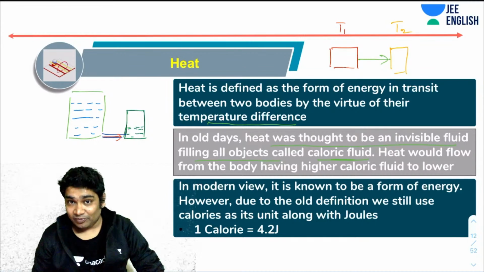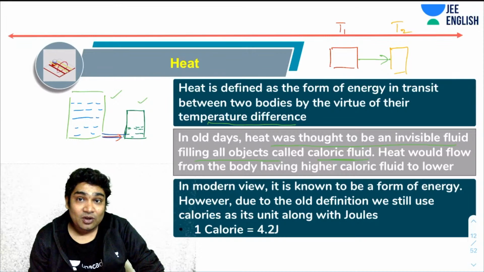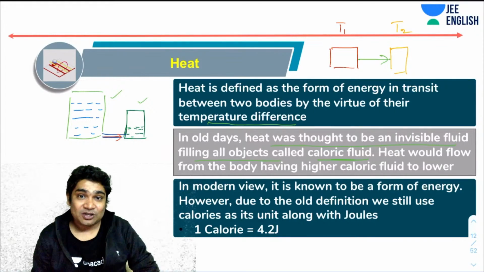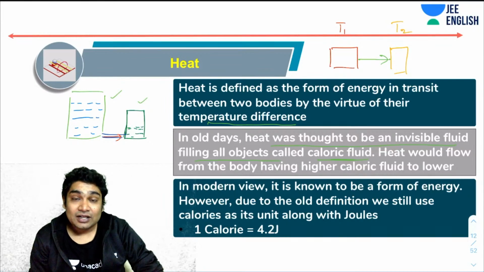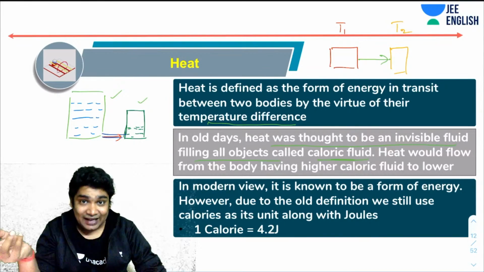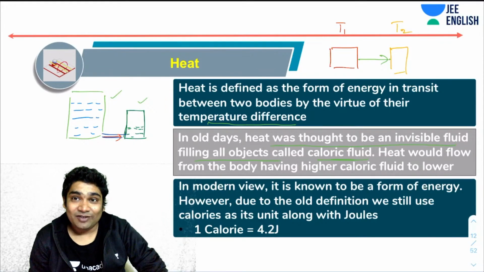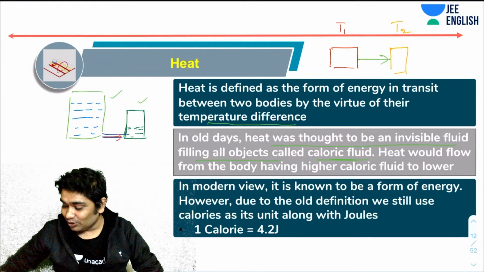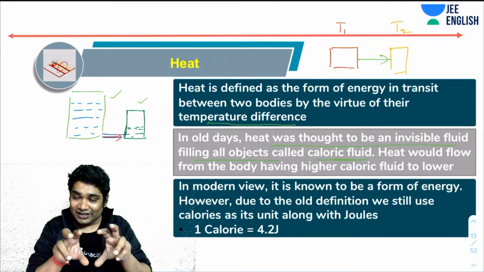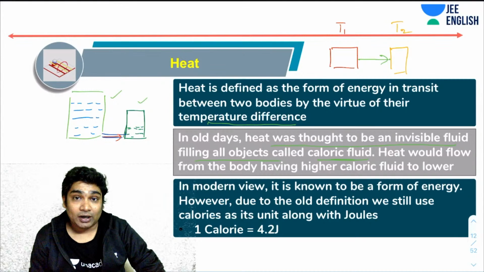So drawing this analogy, they thought that heat is an invisible fluid which is filling up all the objects, and whenever I keep two bodies together or near each other, the liquid flows from its higher level to lower level until both of the bodies have the equal level of heat. So if you keep a hotter body with a colder body, they will exchange heat, and then after some time, when you touch them, both of them appear equally hot or cold.